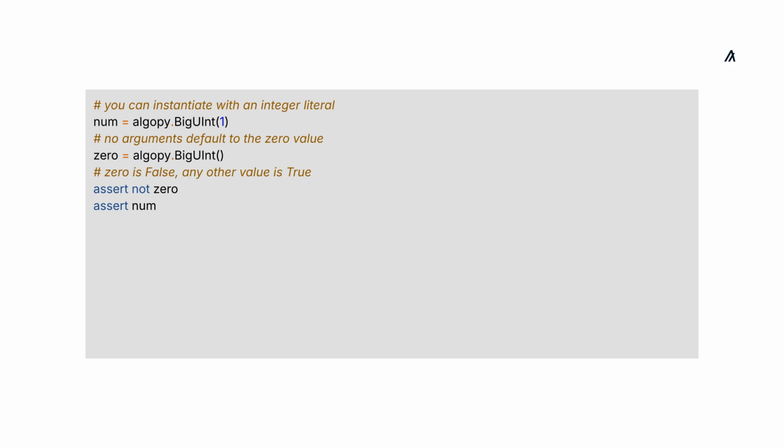Now let's see how you can work with BigUInt. You can instantiate a BigUInt type by wrapping an integer literal with the BigUInt class. If you provide no arguments to the class when instantiating, it defaults to the zero value. Zero value is false, and any other values are true.